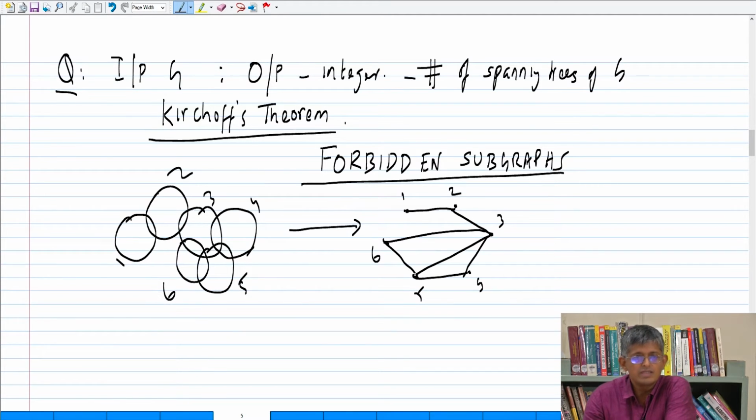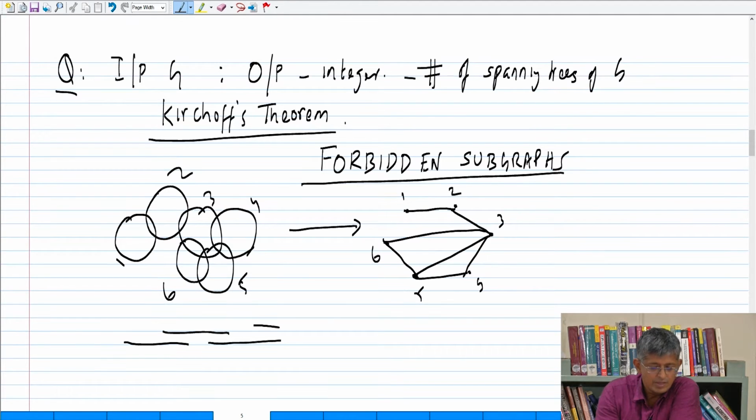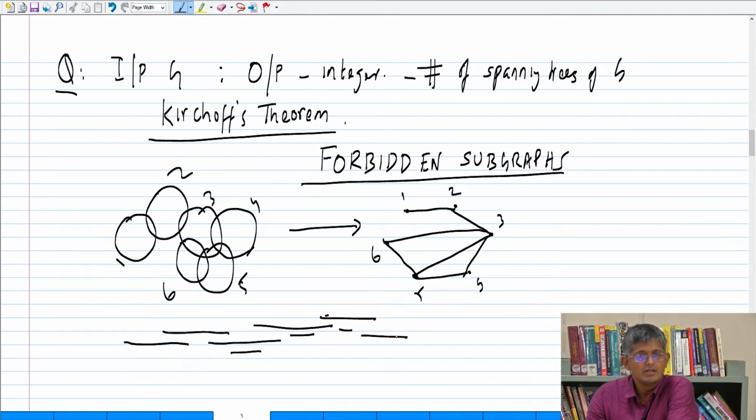Before we go to disks, let's do something even simpler. I have intervals. These are all intervals of the real line. This is an interval here, this is an interval here, and so on.